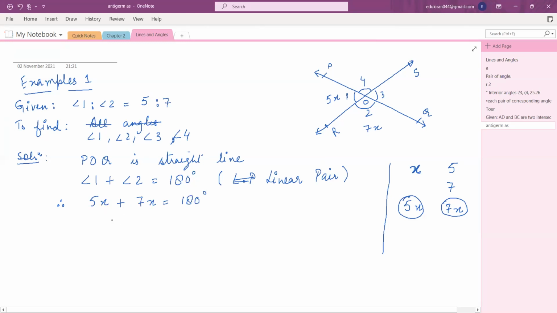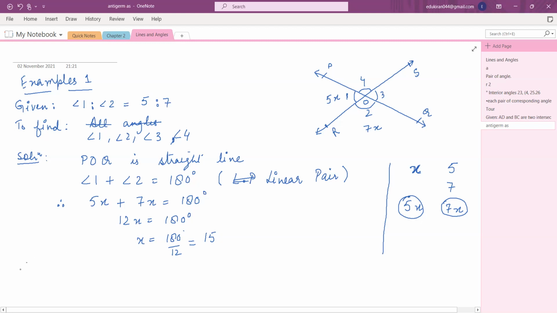So how much is 5x plus 7x? Mridula, help me in solving this question. What is 5x plus 7x? 12x is equal to 180 degree. Exactly, 180 degree. So x is equal to how much? 180 divided by 12. So what will be the value? Hamna, tell me, what will you get? Ma'am, 15. Yes, okay, 15 you will get. So you know the value of x now, x is 15.